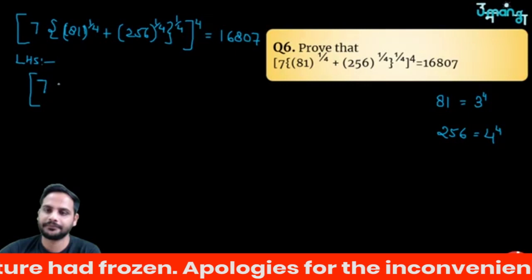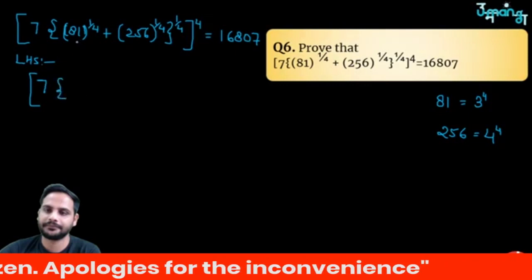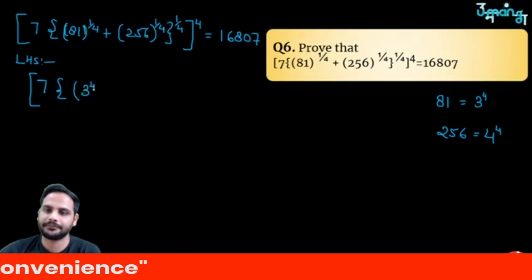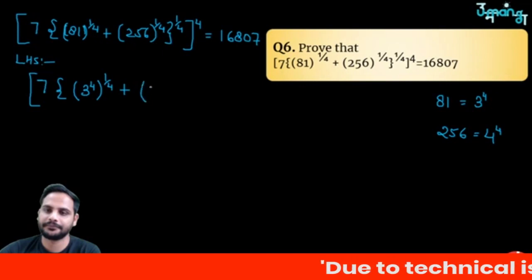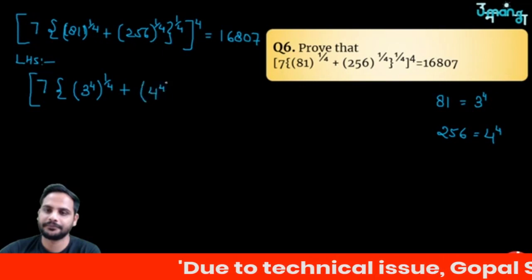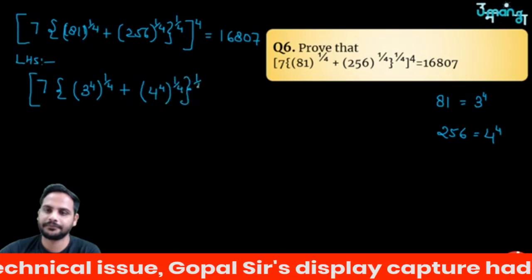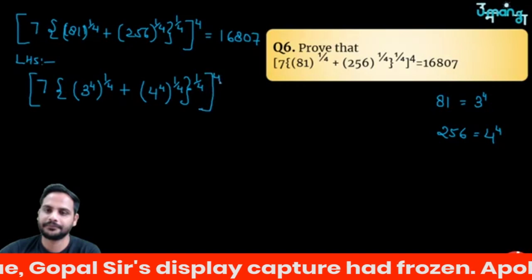Okay, I'm going with the bracket, the BODMAS rule. First I will solve the smallest bracket. Okay, so 81 I will write as 3 raised to the power 4 whole raised to the power 1 by 4 plus 256. 256 is what? 4 raised to the power 4 whole raised to the power 1 by 4. Okay, and then here again one more power 4 is there, and then power 4, right?